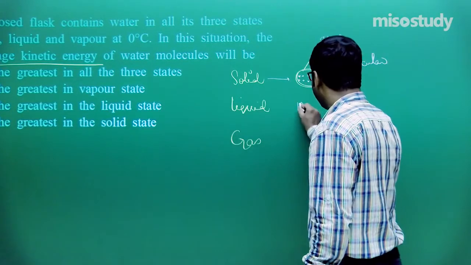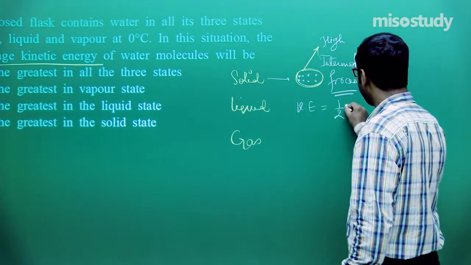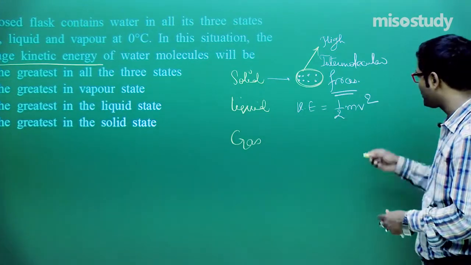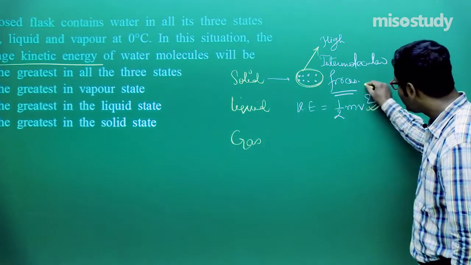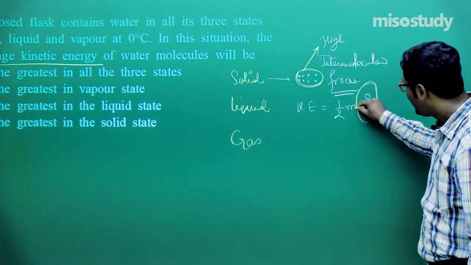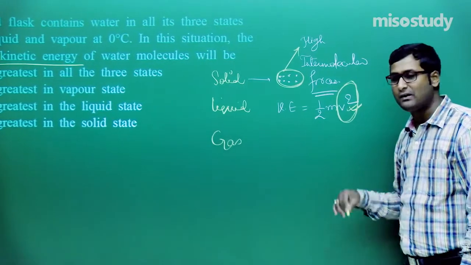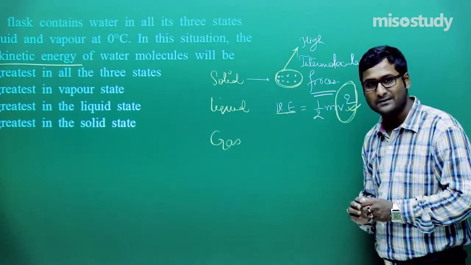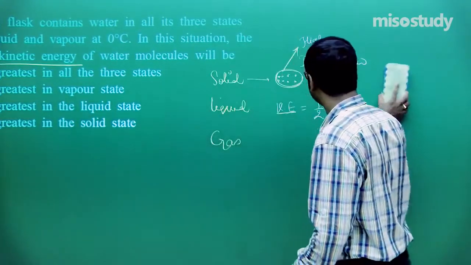If velocity is very less, then what will happen? As we know, kinetic energy is equal to half mv square. Do you remember this? That is, kinetic energy is proportional to, related to, the velocity. If velocity decreases, if there is a very small quantity of velocity, then ultimately the kinetic energy decreases. Is it clear to you? Now listen to what I am telling again.